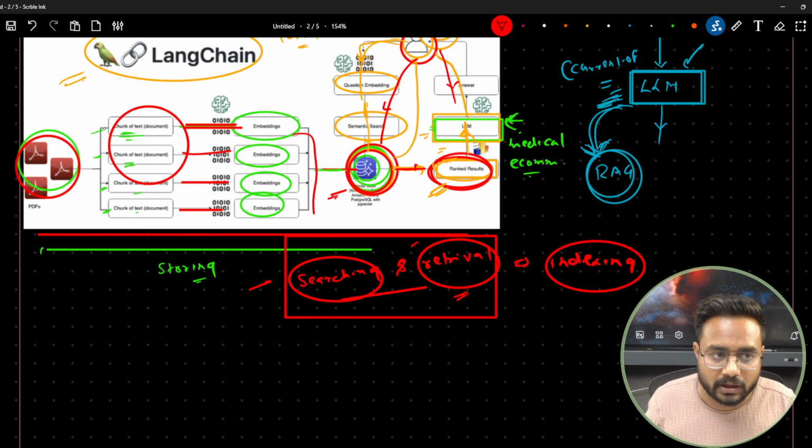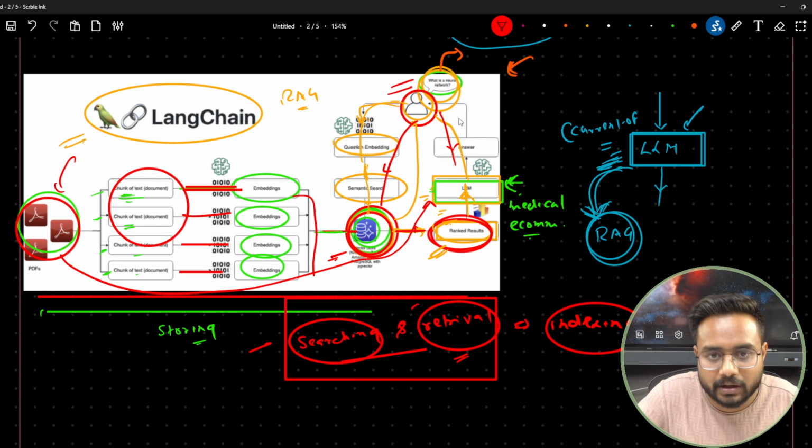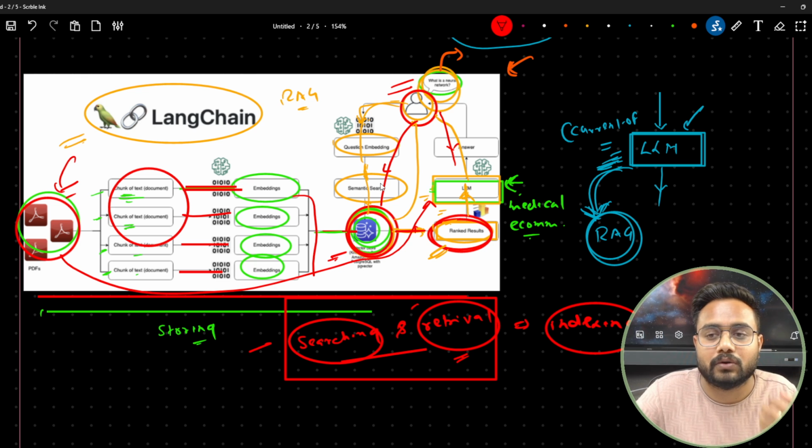This PDF is my custom data, and this PDF I'm going to connect with my LLM. It means I'm not going to ask my LLM directly, because it might mislead with the information. So we are going to connect this custom data to the LLM, and only then are we trying to get a response.